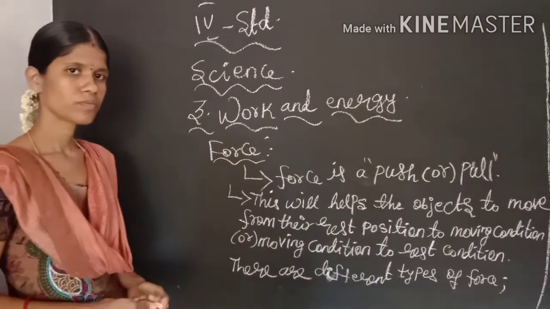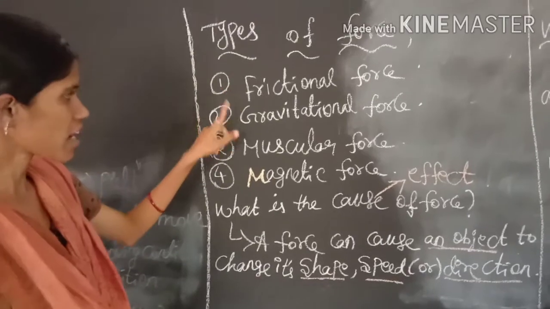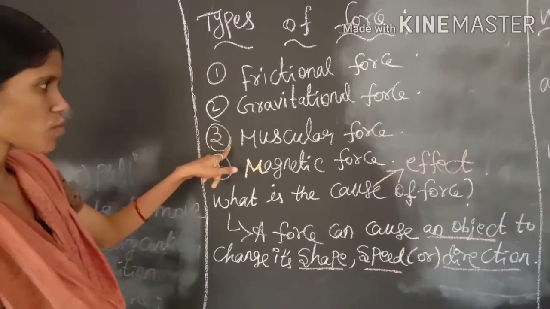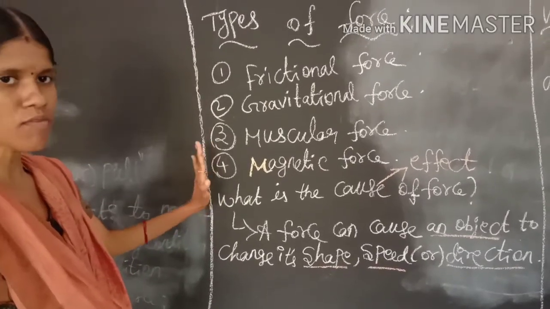Okay students, the next one is types of force. The first one is frictional force, the second one is gravitational force, the third one is muscular force, and the last one is magnetic force. So these are the different types of forces.